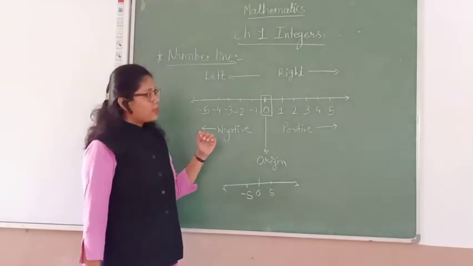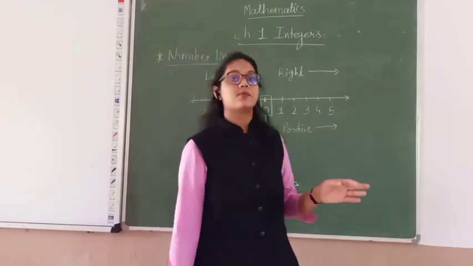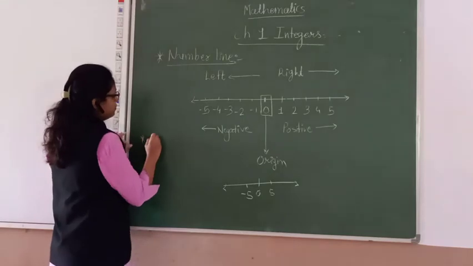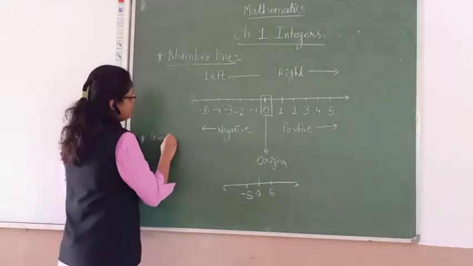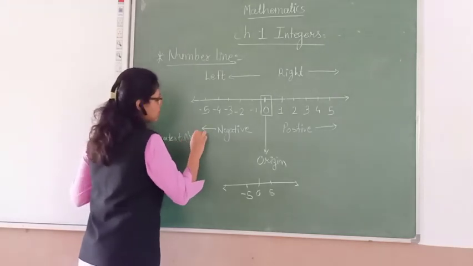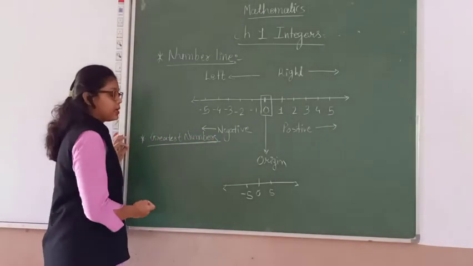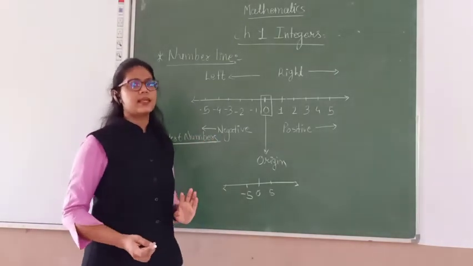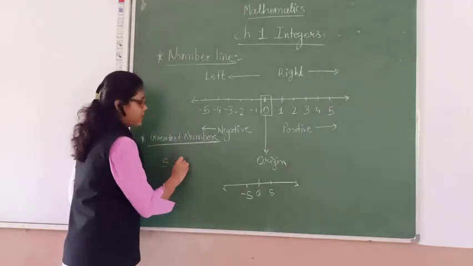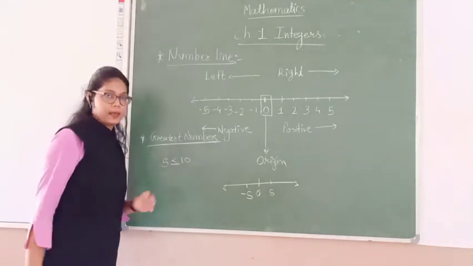Now let me explain what the greatest number and the smallest number are in the integers. In positive numbers we can easily tell that between 5 and 10, the greatest number is obviously 10.